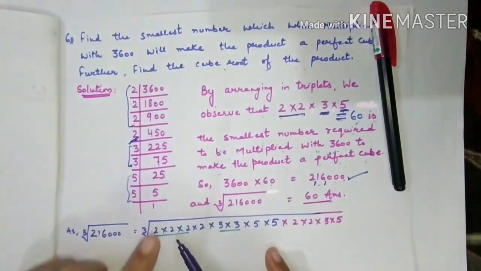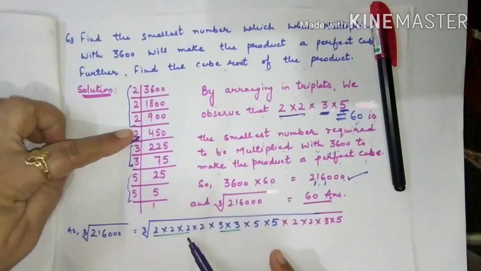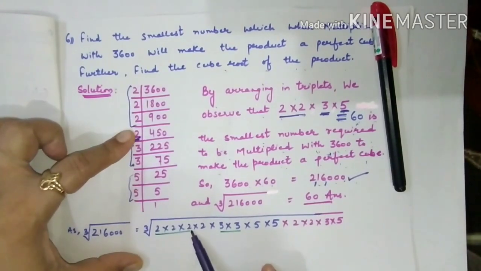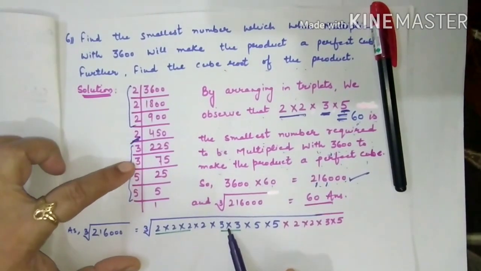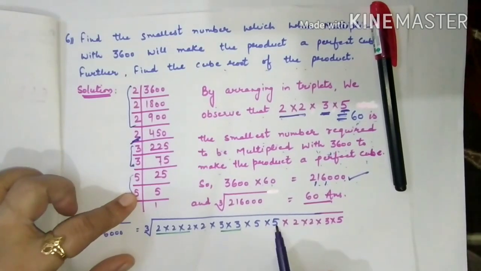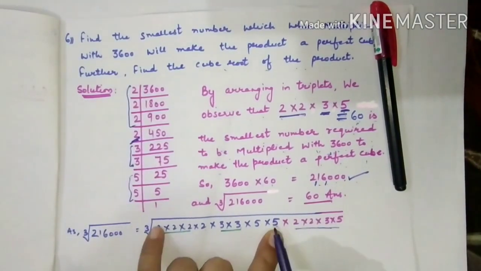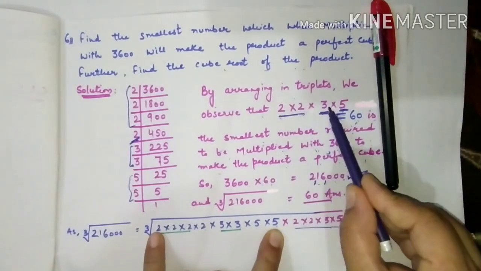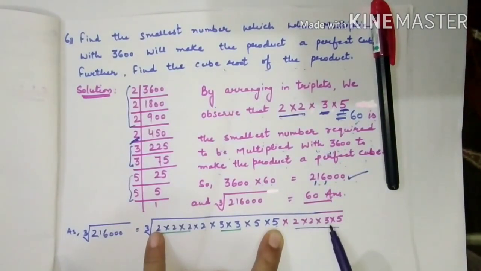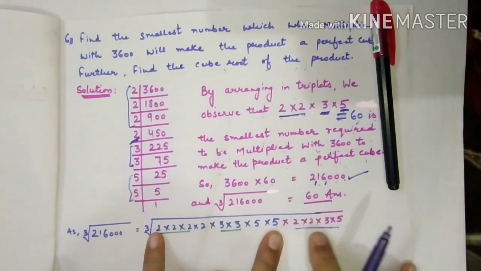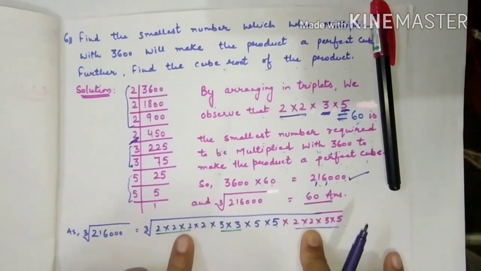See, I have written four 2s, two 3s, and two 5s. Then I have used a different ink. I have multiplied this given number by these factors, 2 into 2 into 3 into 5. Just get your triplets from here.